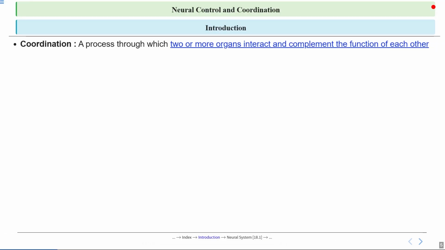So this is the introduction. We will start with coordination. What is coordination? Coordination is the way different organs in our body work together smoothly to perform their functions efficiently. It majorly ensures that organs like the heart, lungs and brain communicate and support each other to maintain balance and proper functioning of the body.